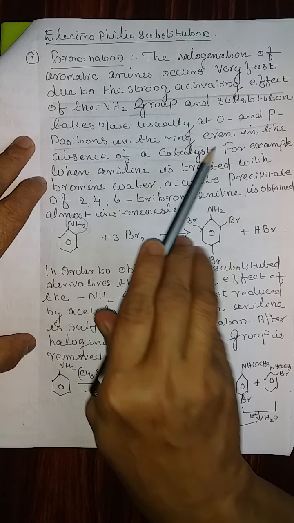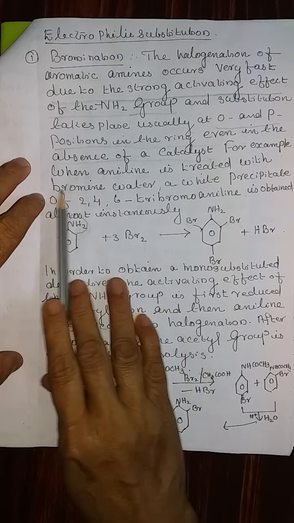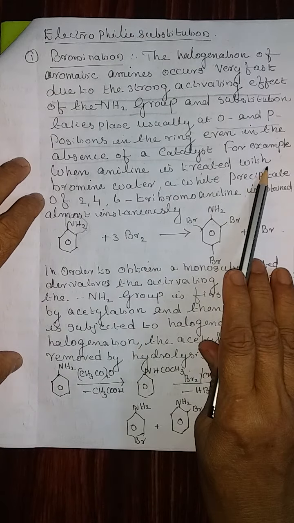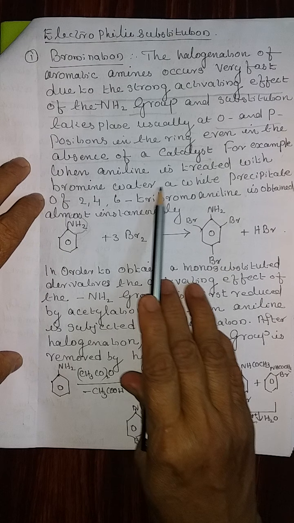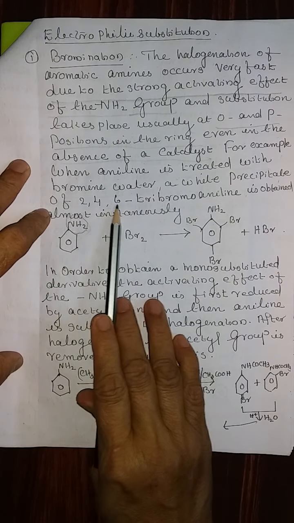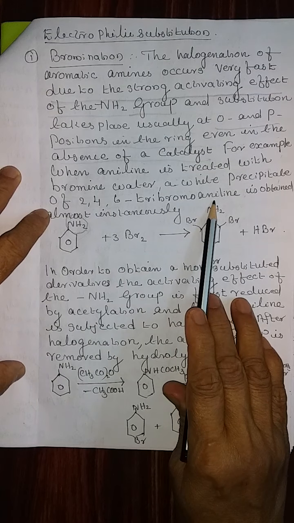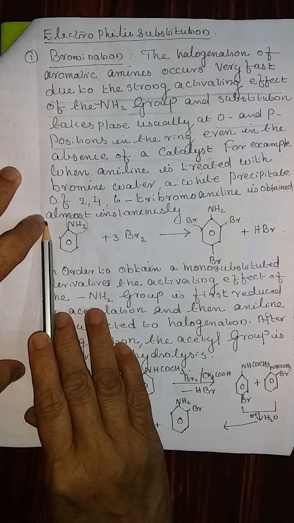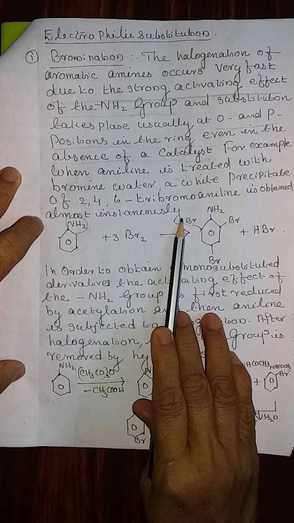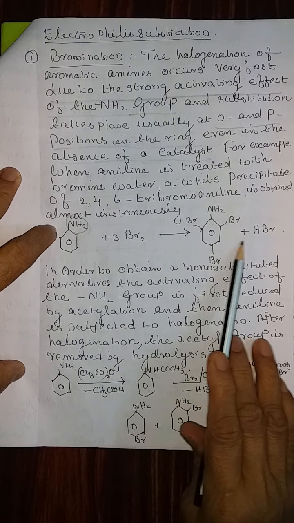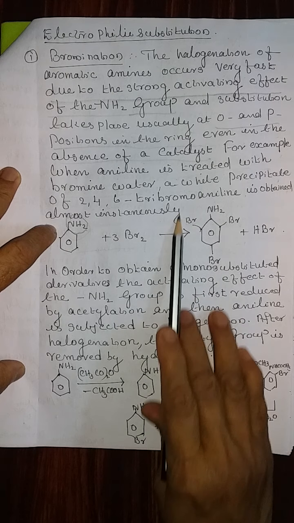For example, when aniline is treated with bromine water, a white precipitate of 2,4,6-tribromoaniline is obtained almost instantaneously. That is the first product. A tri product is obtained.